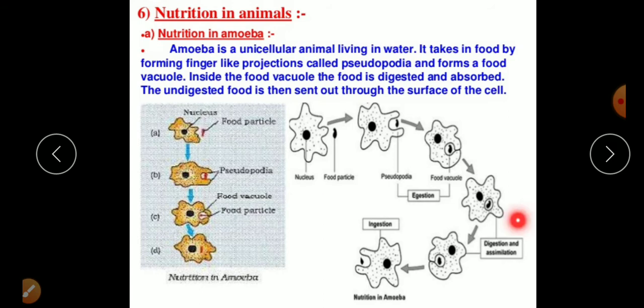Now the third one is assimilation. What do we mean by assimilation? Assimilation means the storage of food or the use of food by the animal.